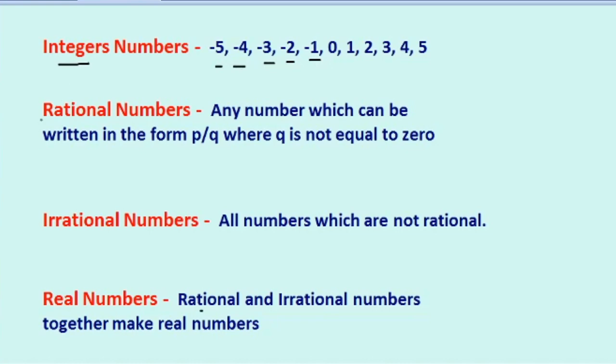After that, we move on to rational numbers. Rational numbers are any number which can be written in the form of P upon Q, where P and Q can be two numbers, and one condition is that Q is not equal to 0. Q should not be equal to 0.